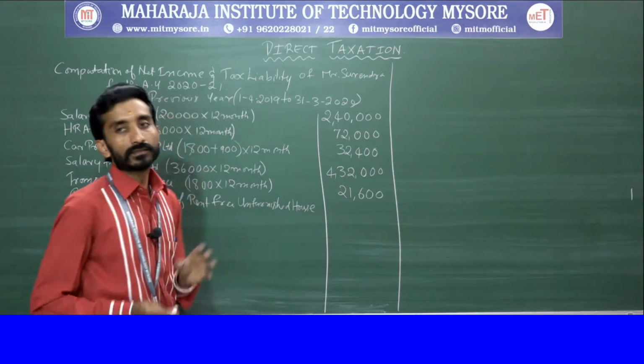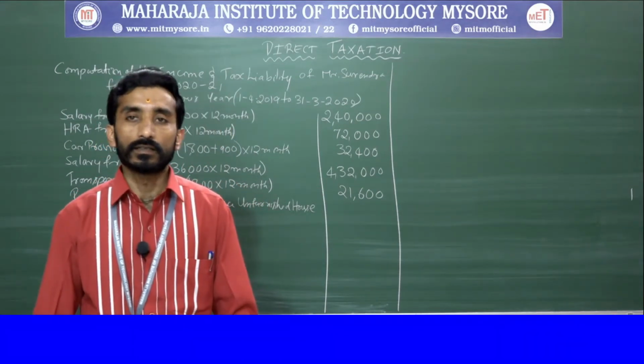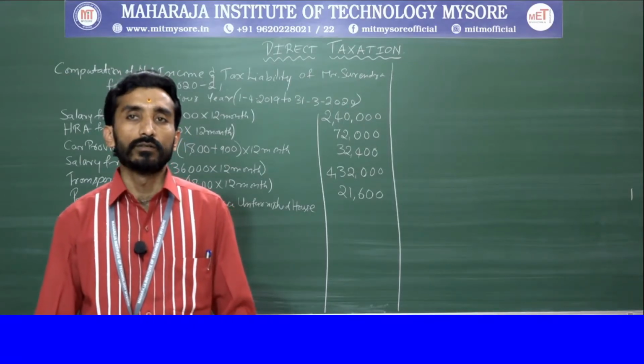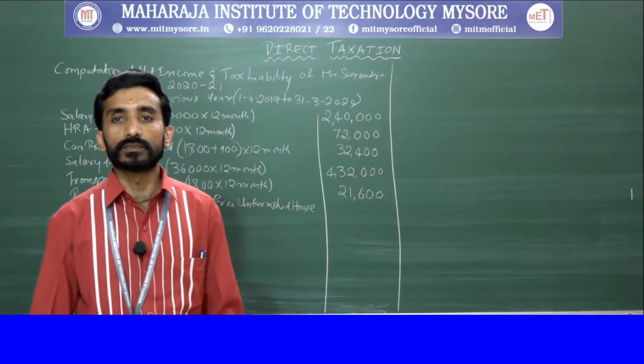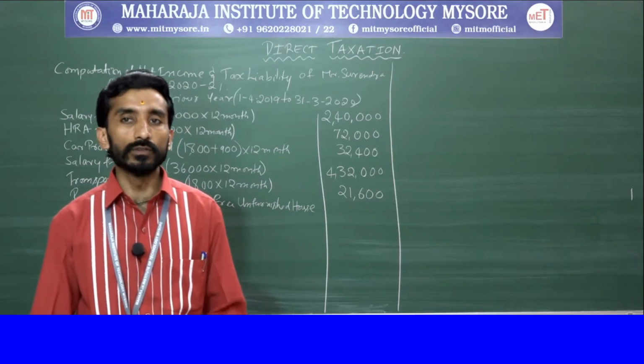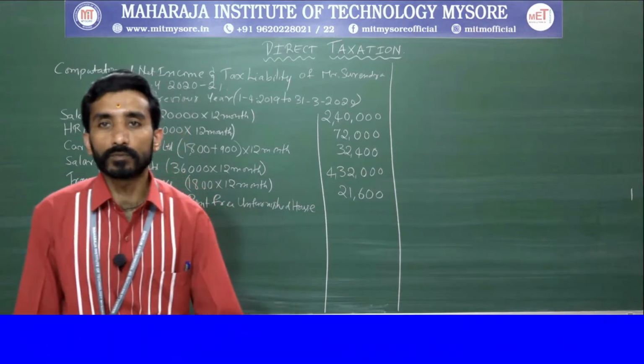So this we need to work out. Here we cannot directly take the value; we need to find out the value of the perquisite with respect to the rent-free unfurnished house that has been provided.